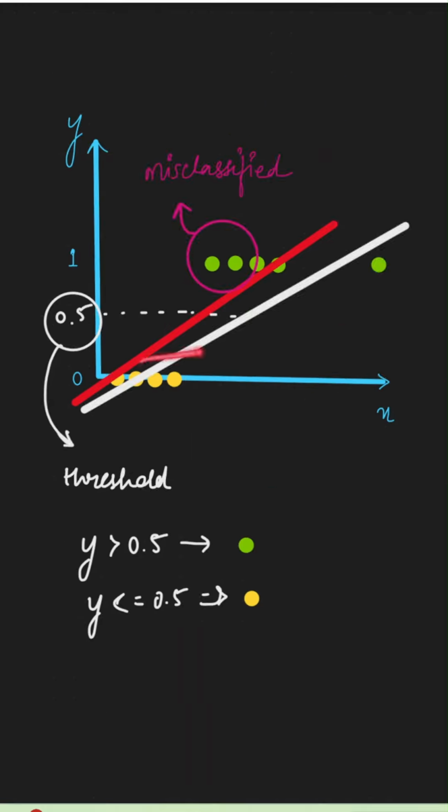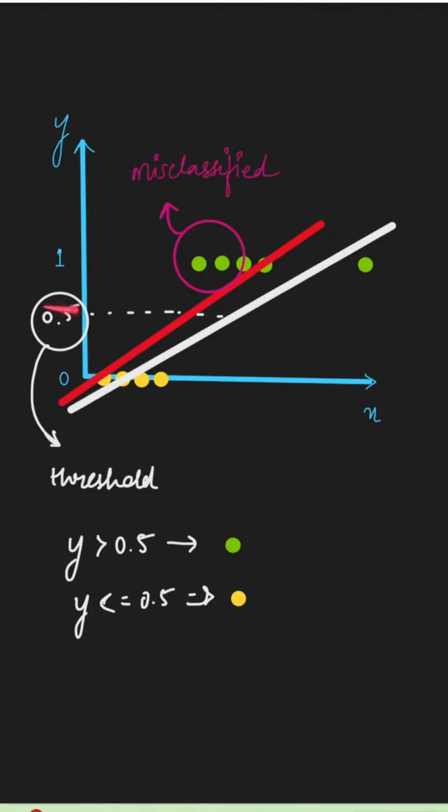This is the same diagram, except that now I have one outlier over the right, which is in green color. In order to minimize the error with respect to this outlier, our linear regression model will shift from this red line to this white line so that our error value is less. When we do that, our 0.5 threshold has shifted to this value. This means there is a shift. Now instead of this being 0.5, we have this as 0.5, which means these points could be misclassified because the linear regression line has to adapt to the outlier.